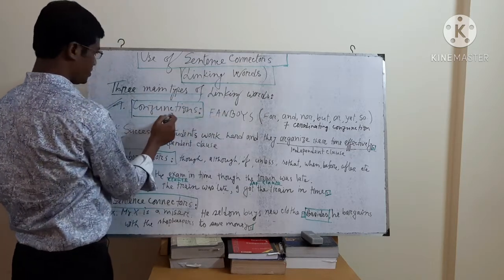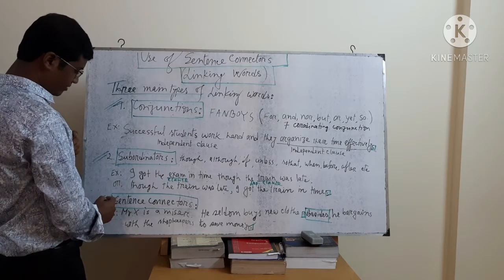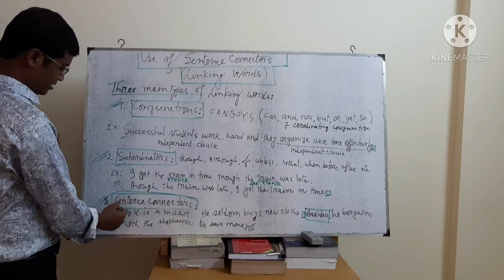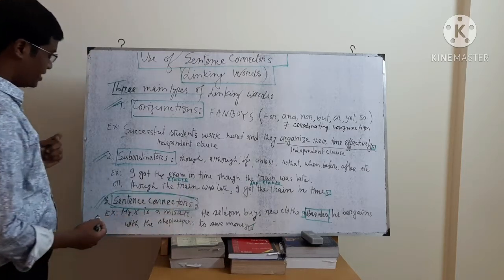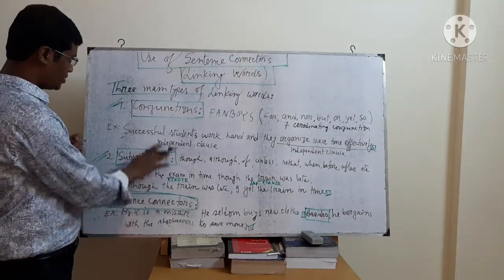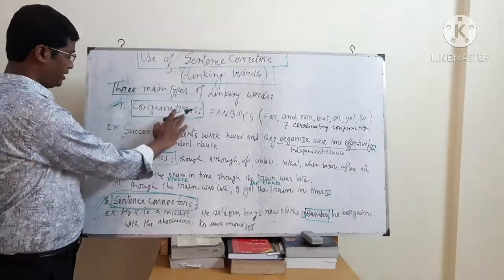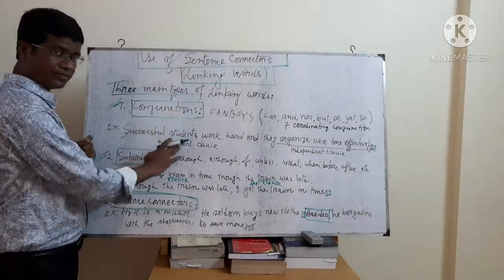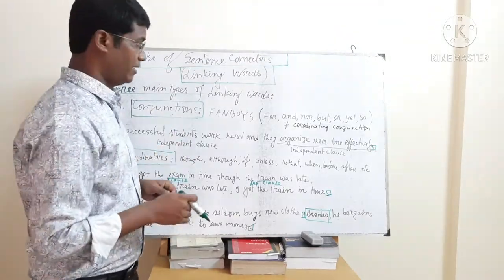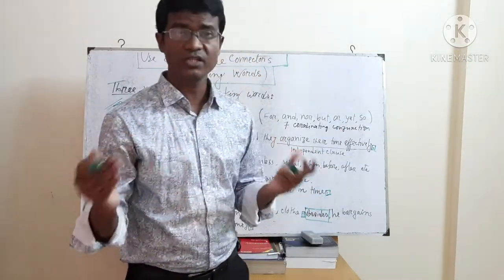First one, conjunctions. Second one, subordinators. And third one, sentence connectors. Dear students, this is our discussion topic today. But before going to the discussion of sentence connectors, I'd like to clarify the definitions and uses of conjunctions and subordinators and their positions in a sentence. So let's discuss what conjunctions are.